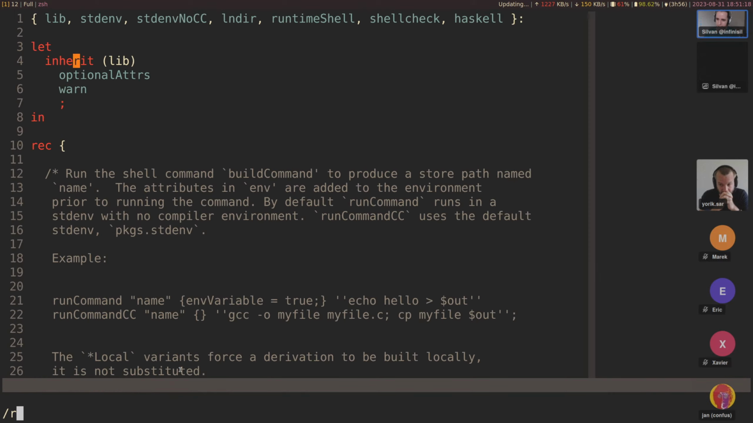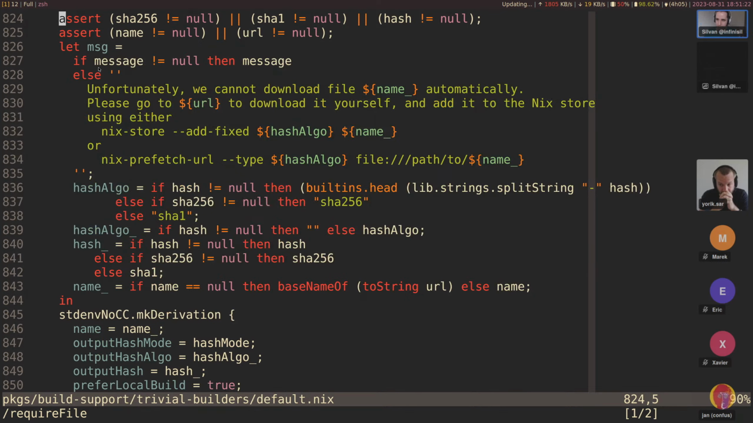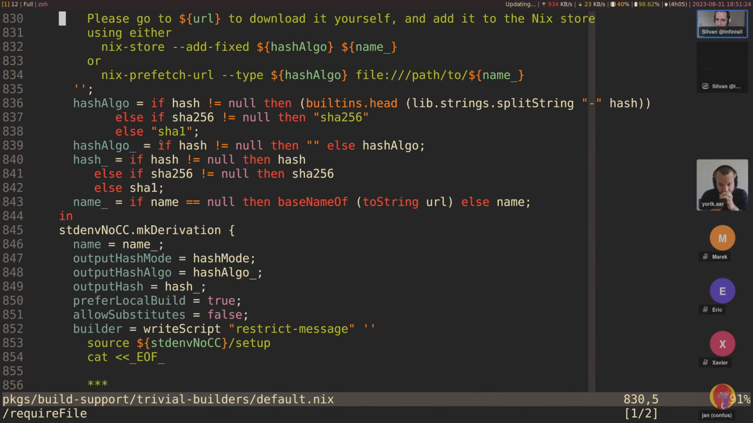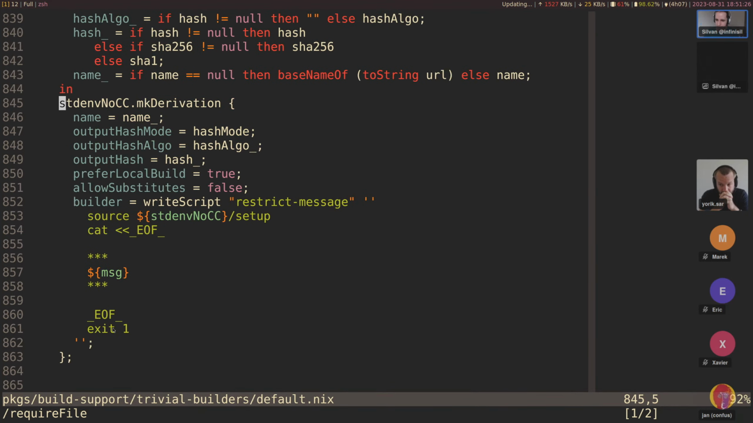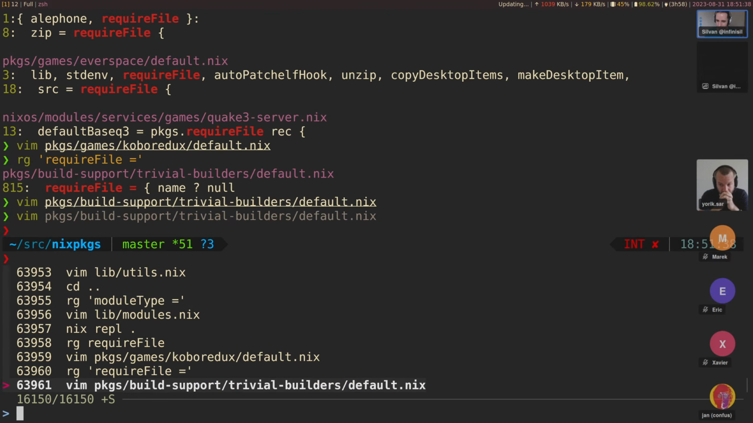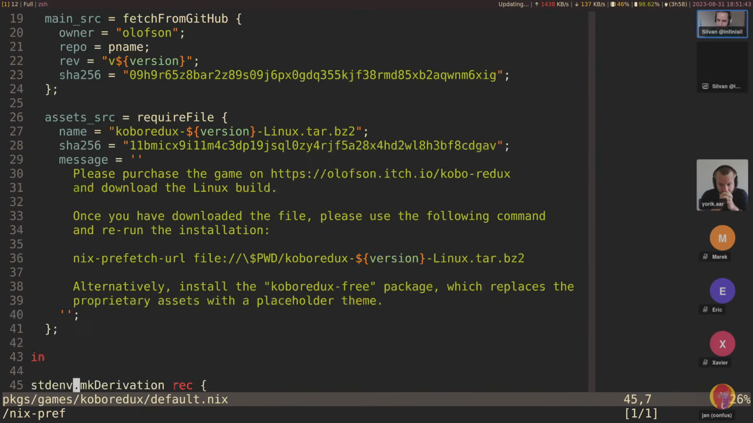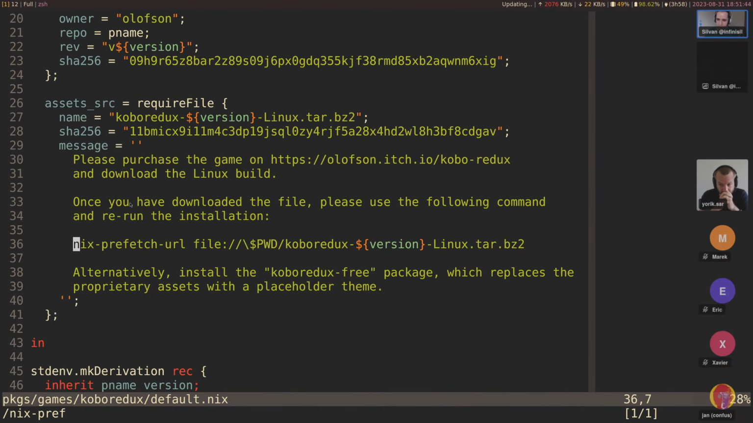requireFile. What does it do? Okay. Yes, it just fails. So it fails if you try to build it, but if you can substitute it or add it to the store directly, it won't fail. And right, we saw the message earlier, how that works. Here it was a nix-prefetch-url. You can also use other ways of adding something to the store.